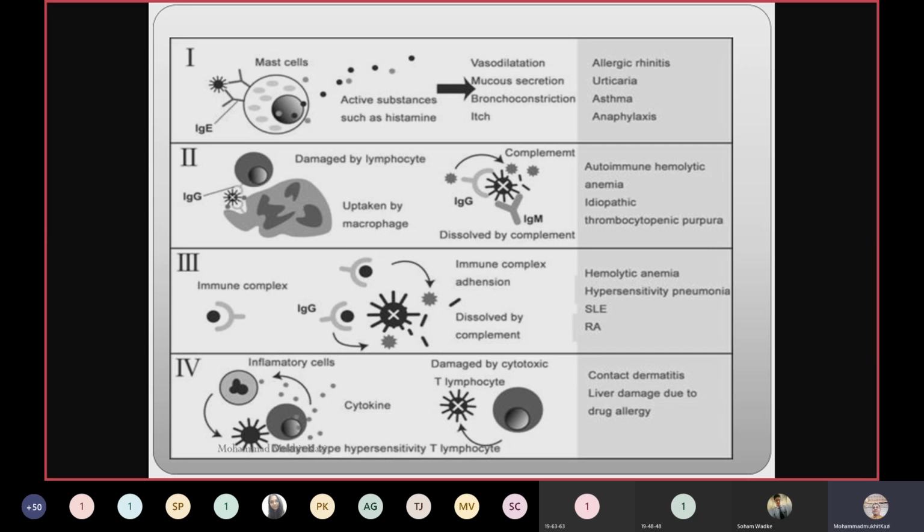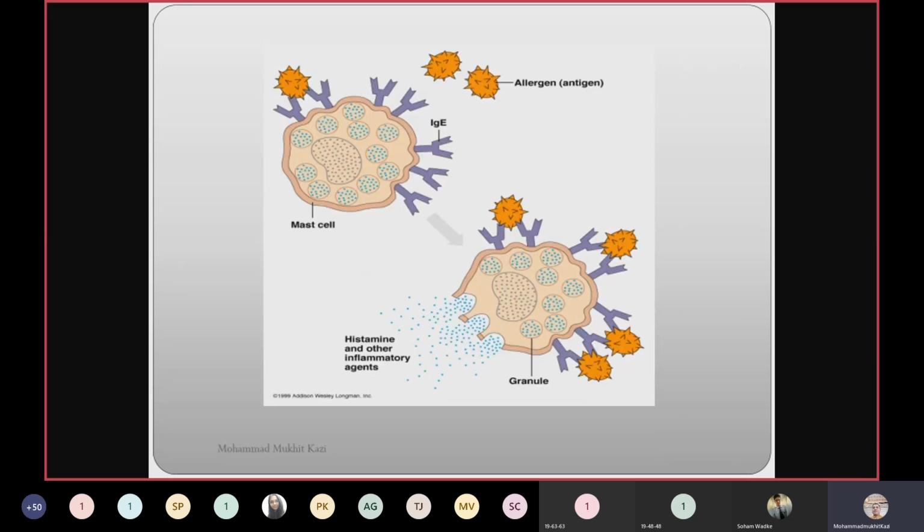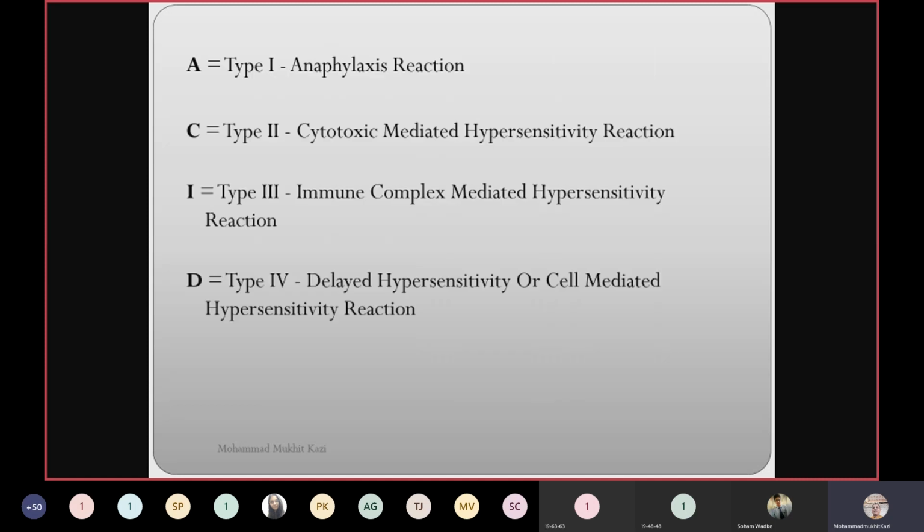And the fourth one is delayed type hypersensitivity. Here there is no role of antibody. Here is the role of T lymphocytes, and the T lymphocytes will produce cytokines, and those cytokines are responsible for the erythema and edema, wherever it gets contact with the skin or intradermally. The examples are contact dermatitis and the tuberculin test. And this is just again the pictorial form of a mast cell coated with IgE antibodies, which come in contact with the allergen, that is also called antigen, and they release histamine that is responsible for vasoconstriction and all that.